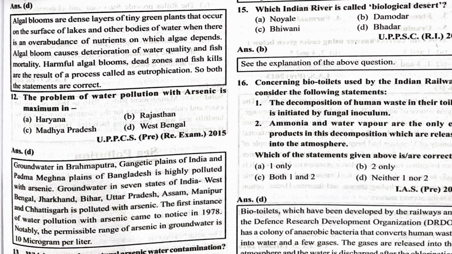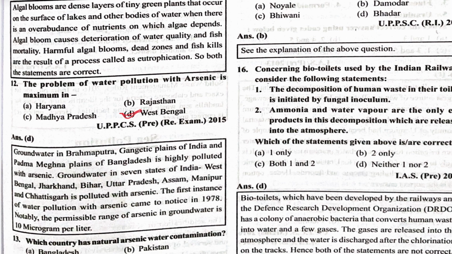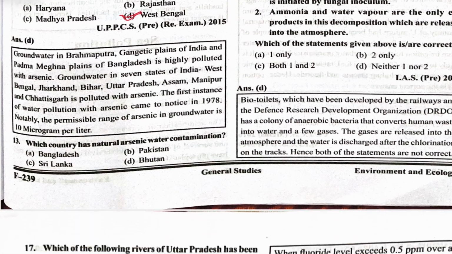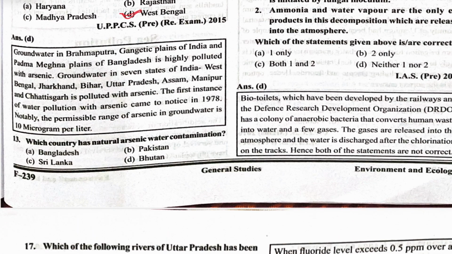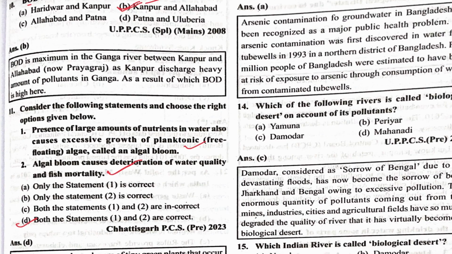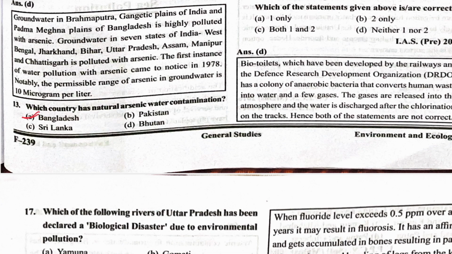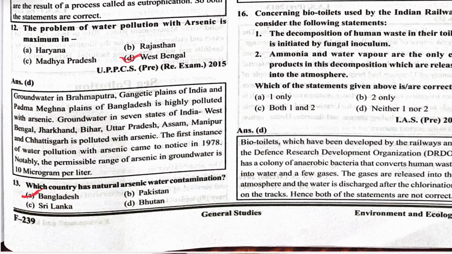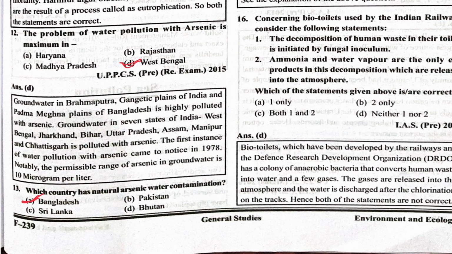The next one is the problem of water pollution with arsenic is maximum in which state? That is West Bengal. West Bengal, Bihar, this country have a high amount of arsenic in groundwater. Which country has natural arsenic water contamination? That is Bangladesh. That's why West Bengal has more arsenic contamination.